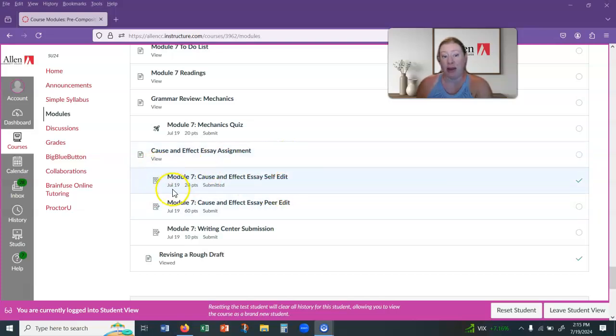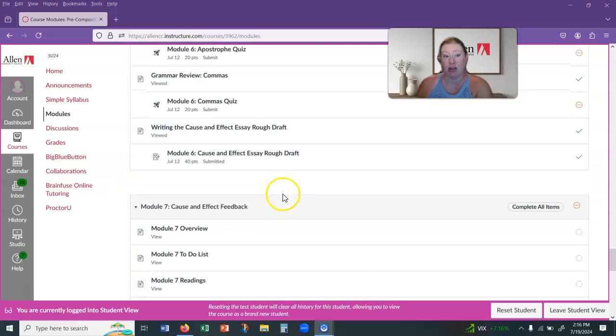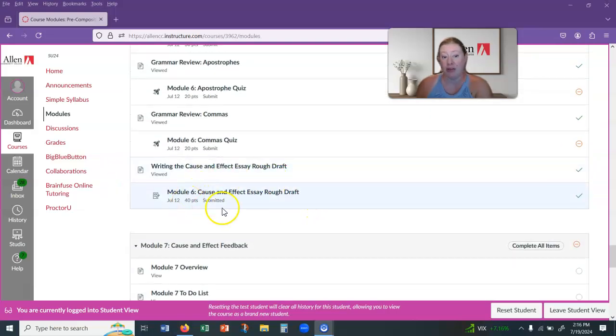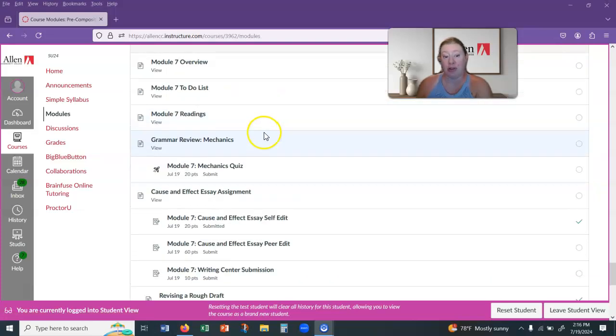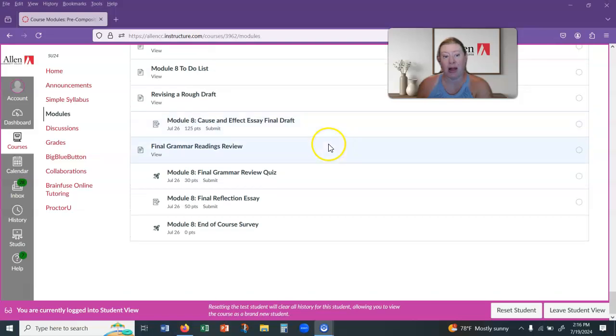And then your self-editing comments you did here, you answered some questions, and then you also might have left yourself some self-editing feedback back here on the rough draft that you turn in. You should see comments from me as well. As soon as you see the grade for this assignment in the grade book, then you will also have feedback on it. So you can look there as well. And so all of that is to ensure that you are getting a good final draft completed.